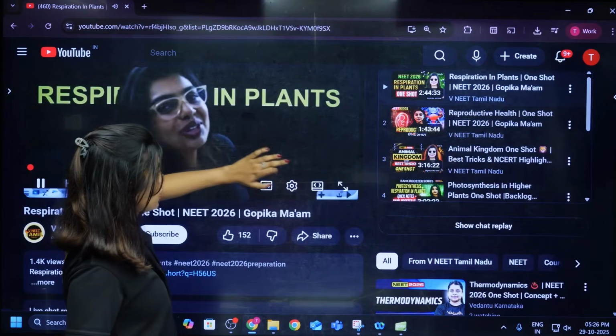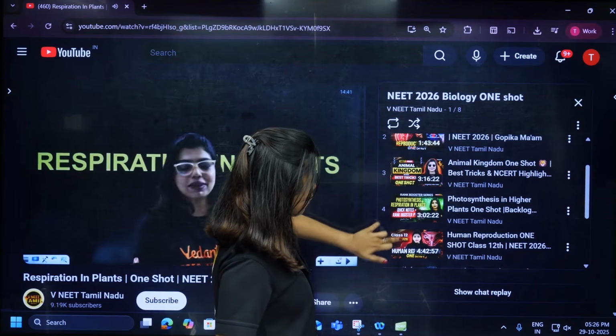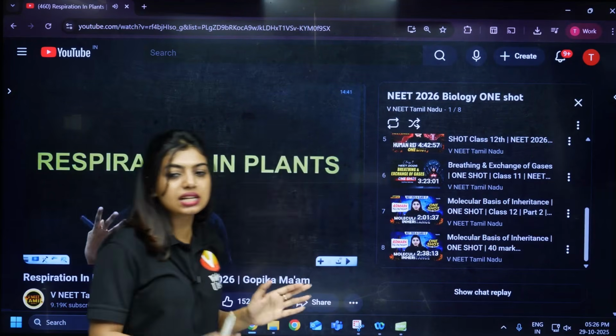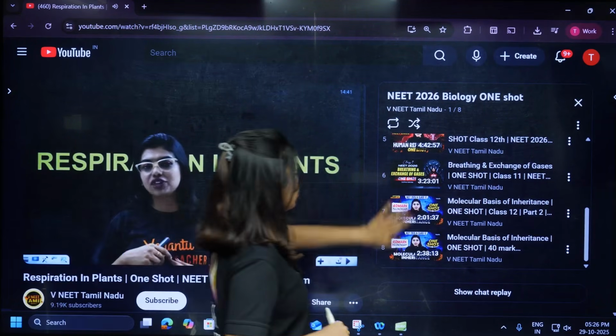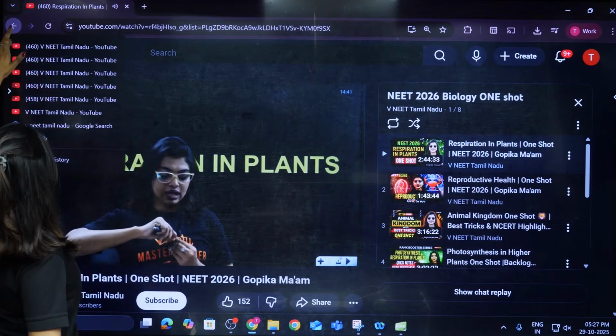You will see respiration is here. Can you see here? Respiration, reproduction, animal kingdom, photosynthesis, human reproduction, breathing and exchange, molecular basis of inheritance. Now excretion also will be added into this list. So we are completing the chapters as soon as possible.